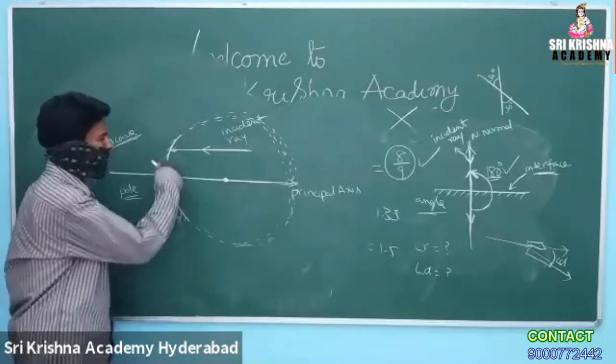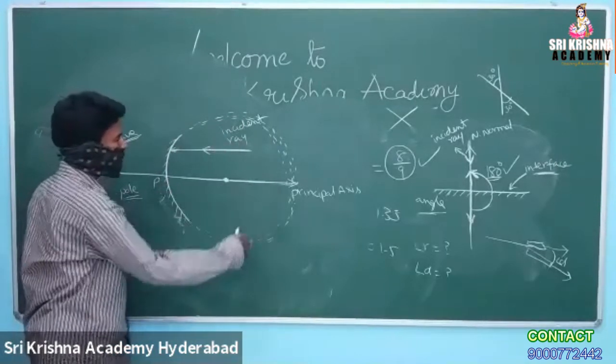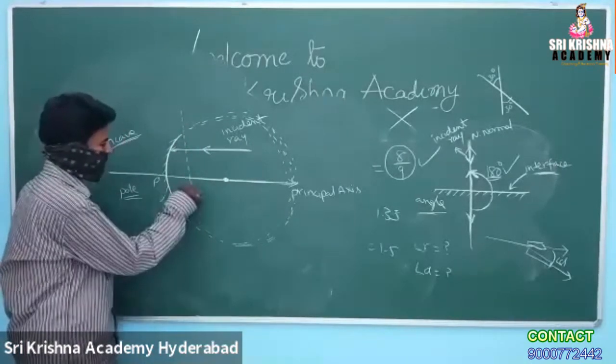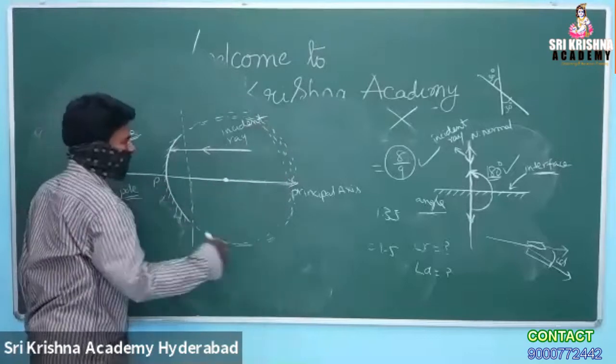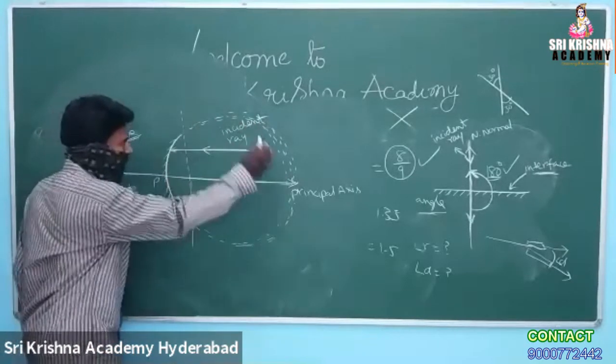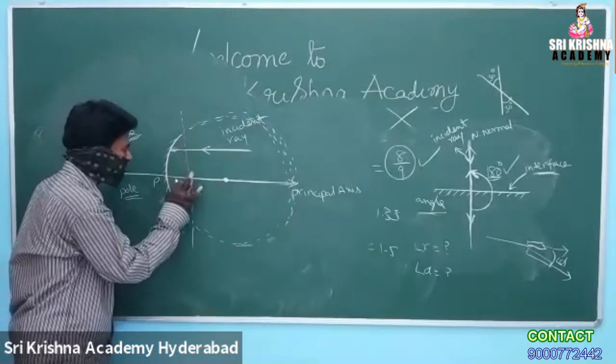Not solid, hollow. This is a hollow transparent sphere. Just consider I cut a part of the hollow transparent sphere. Now I am going to obtain this particular piece.